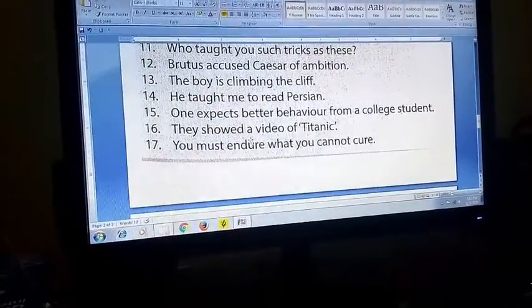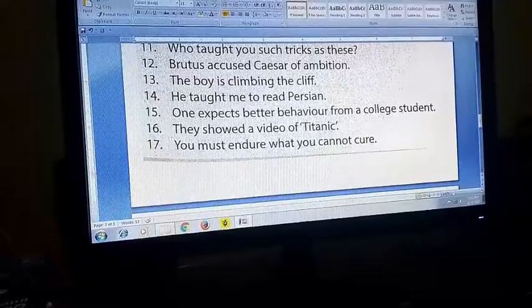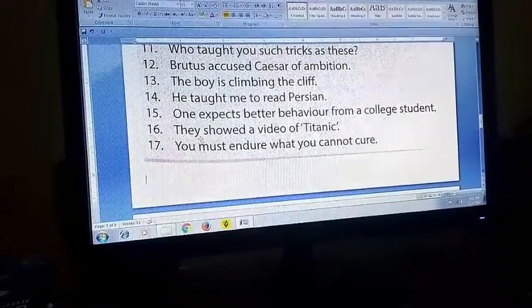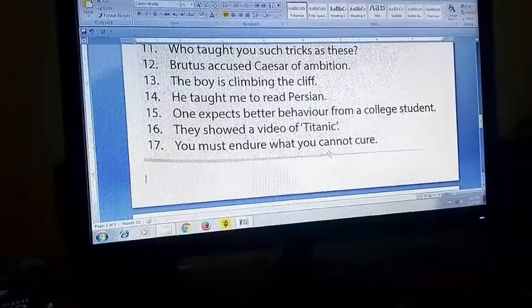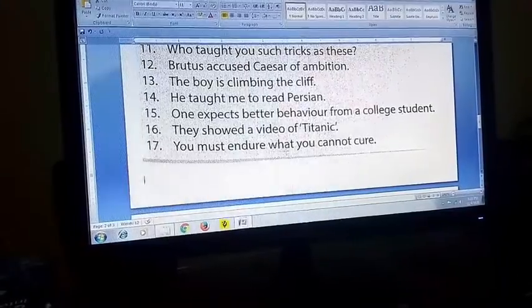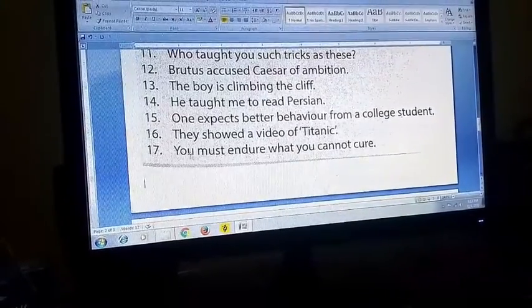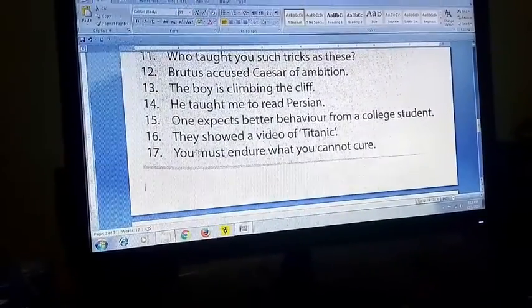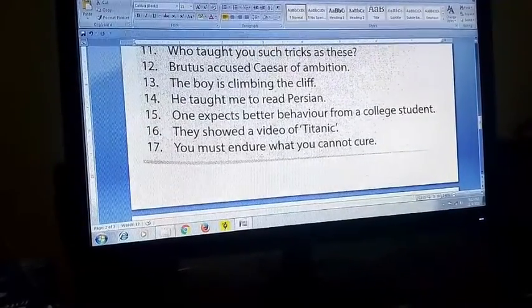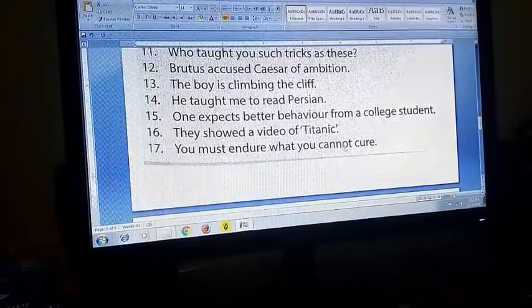Yes, they showed a video of Titanic. A video of Titanic was shown by them. You must endure what you cannot cure. Now, both ways you can write, both sides, otherwise only one side is enough. You must endure what cannot be cured.